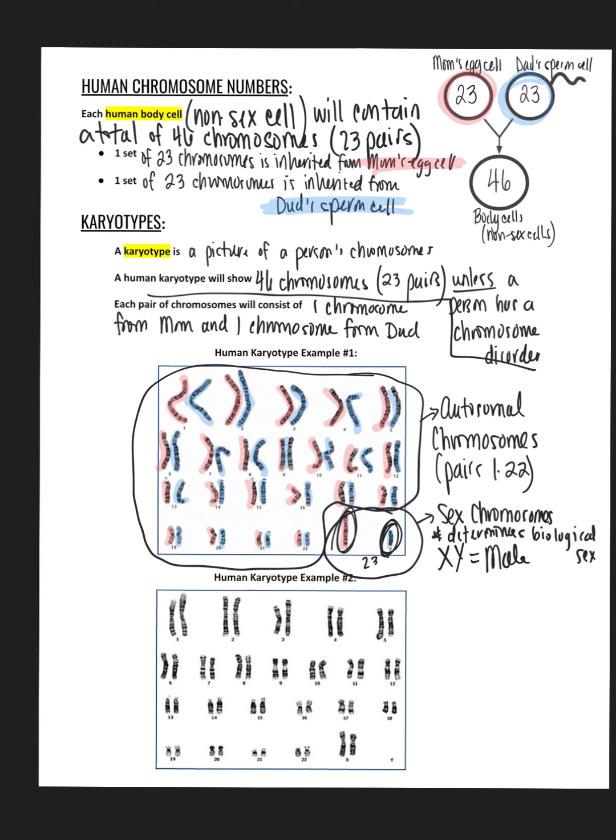Okay, let's take a look further down at the bottom. This is example number 2. Again, I'm going to highlight one chromosome in each pair. Let's just say mom's chromosome here is first, and dad's is here. Again, you can see you get half your info from mom, half your info from dad.